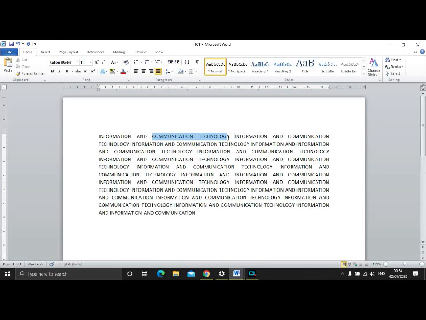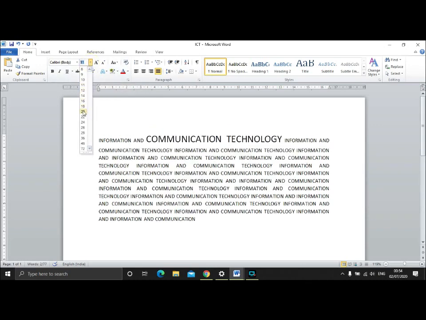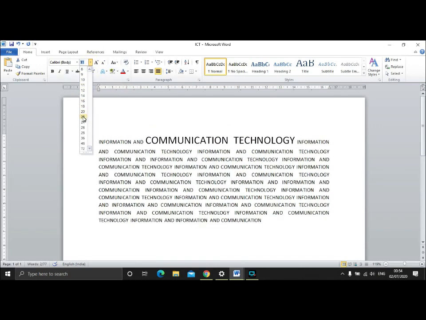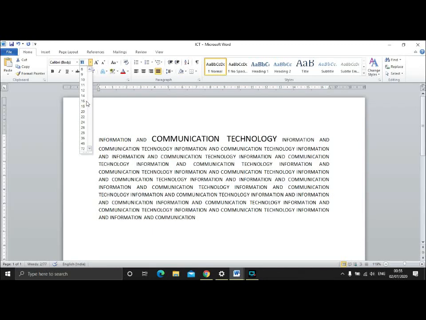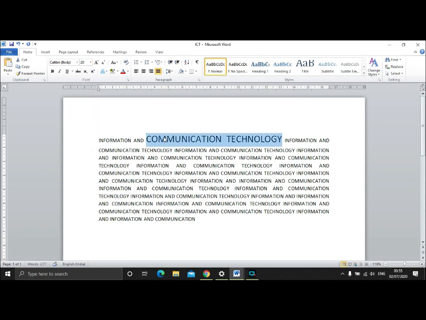Suppose I have selected communication technology and I want to change its size. So I'll click on this one right here. The number 11 is the current size of the font. Click on this list and you keep on increasing the number, the size of the font will increase, and you keep on decreasing, the size will decrease. So suppose I want it as 20, size is changed to 20. You can see it became quite big.